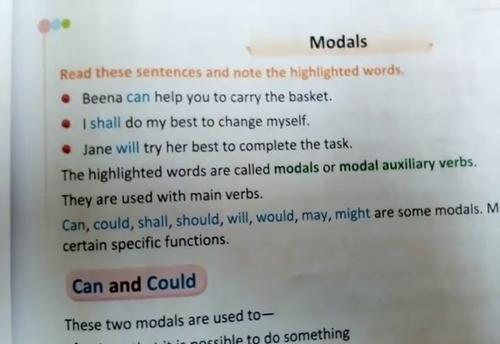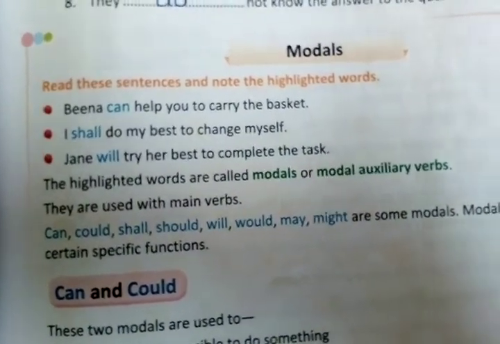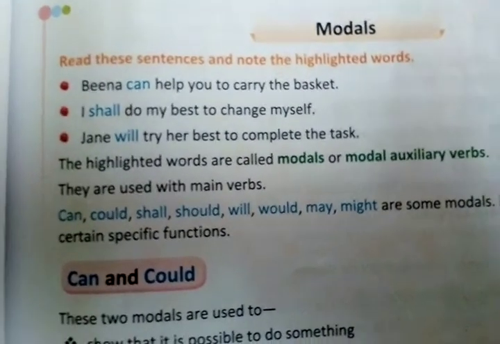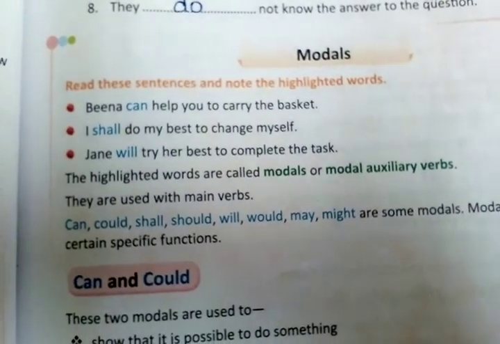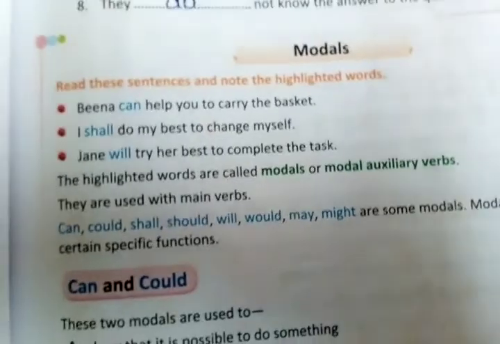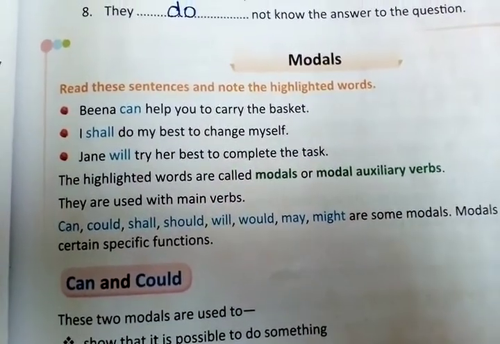Then in the second sentence, I shall do my best to change myself. Here some promising is happening, that I am going to give my best to change myself. Then the third sentence is Jen will try her best to complete the task. This is again the information that Jen is going to do her best.